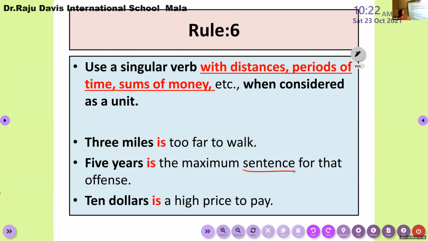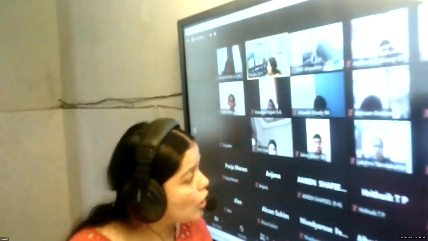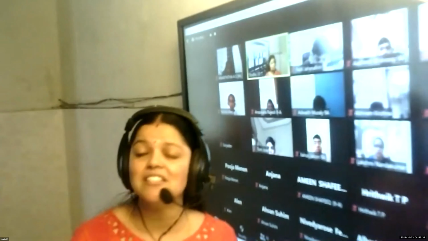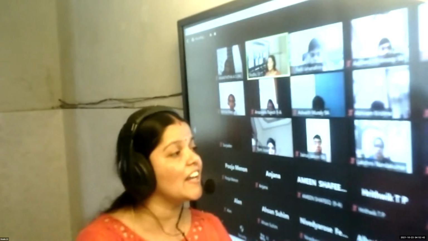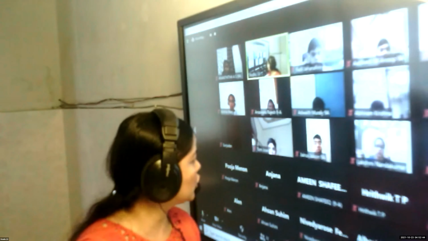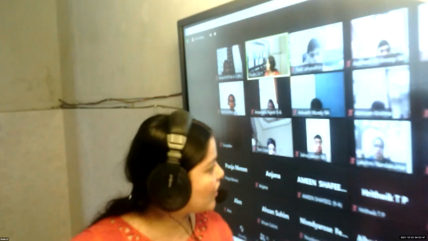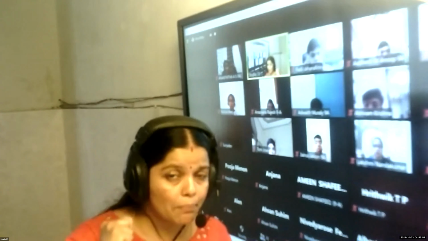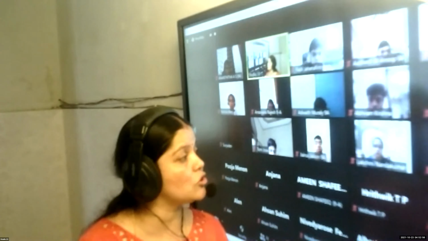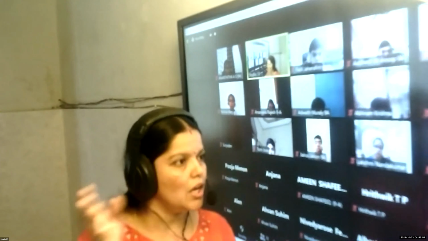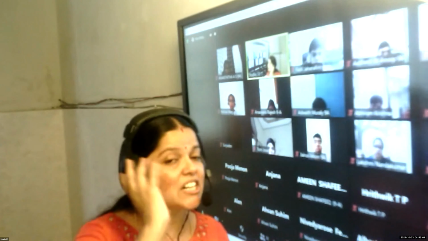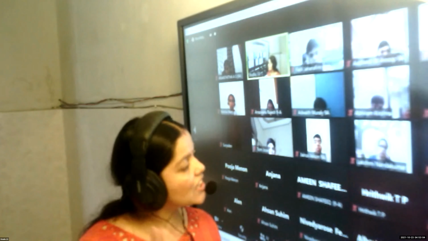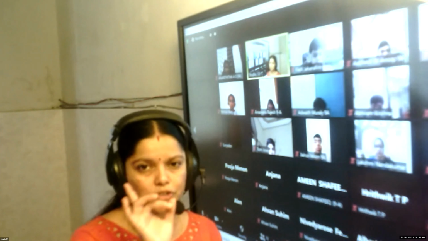Whereas, which is talking about a sum of money. See, $10 is a high price to pay. If the sentence says the $10 is scattered all over this room, it gives an idea that it is scattered. It is not a single unit, right? It is spread everywhere, so it does not give a single idea. But if I say I should pay $10 for this t-shirt, or this table, or this stylus pen, I'm considering it a single unit, a single sum of money. So there I should use a singular verb.